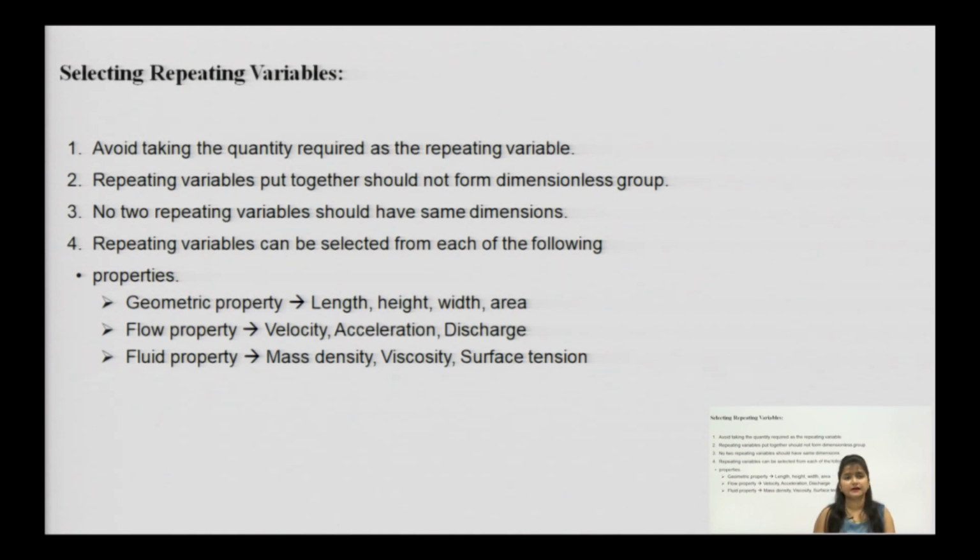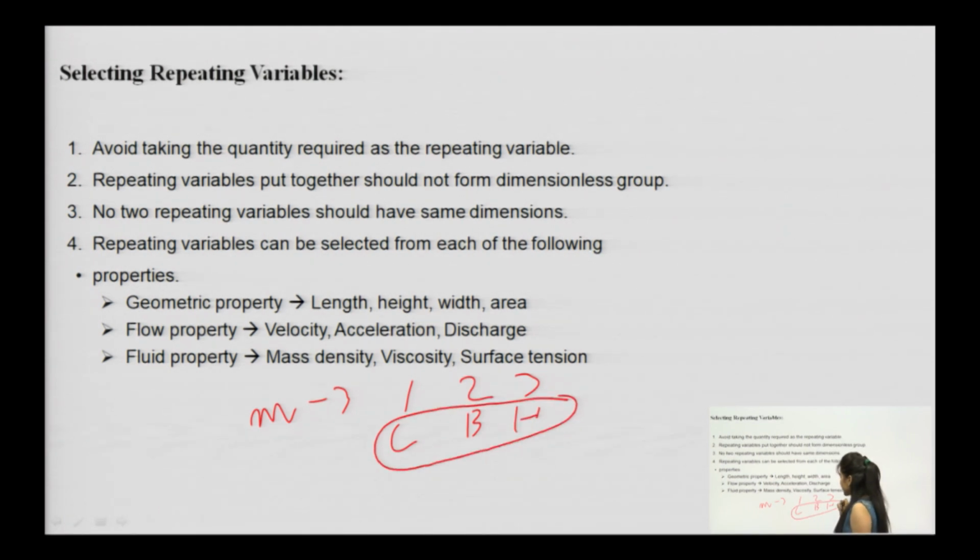You can see, like length, breadth, height, m is maximum 3. So you cannot take length over here, breadth over here and height over there, because all these 3 terms have the same dimension. Now, repeating variables have certain laws or restrictions which you need to take care of, so as to make the equation homogeneous, or so as to keep the equation balanced.